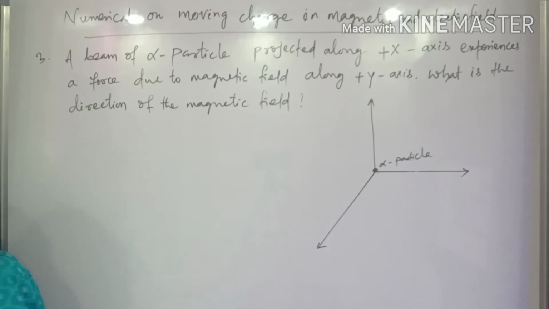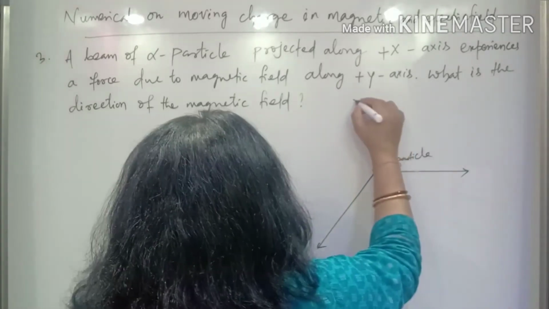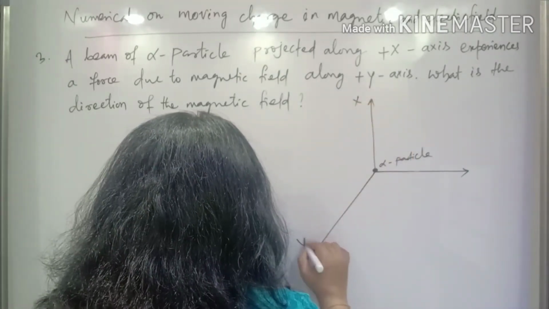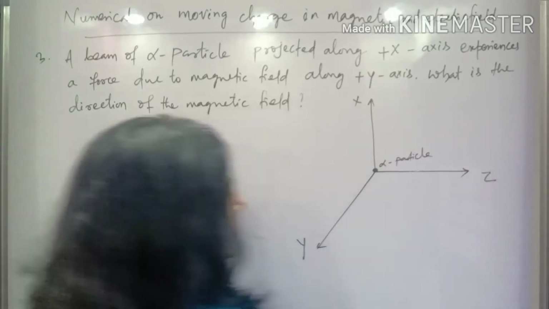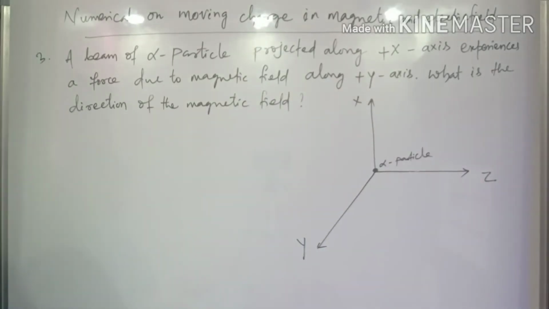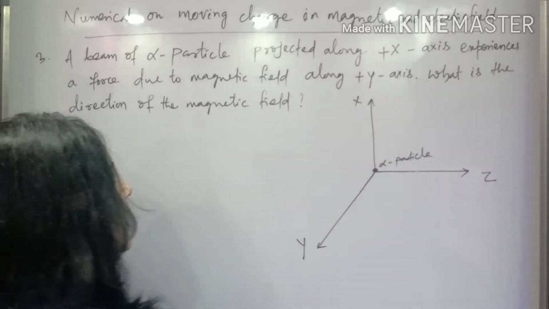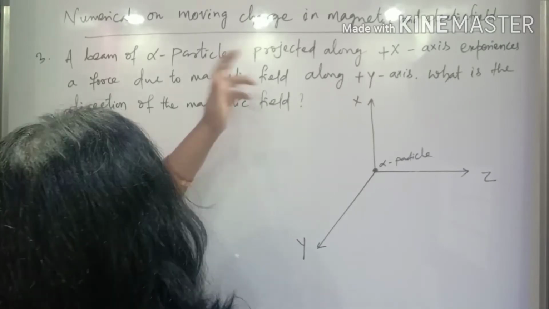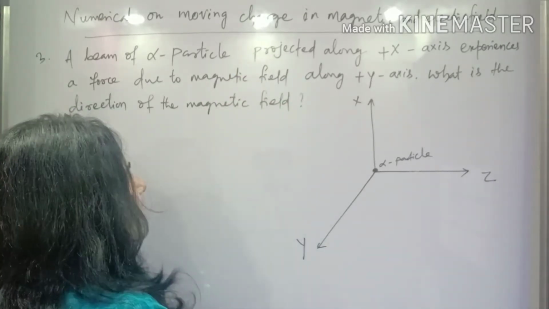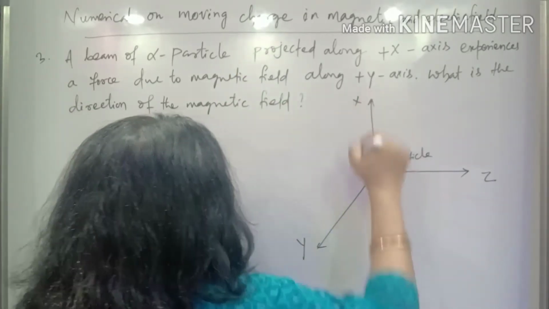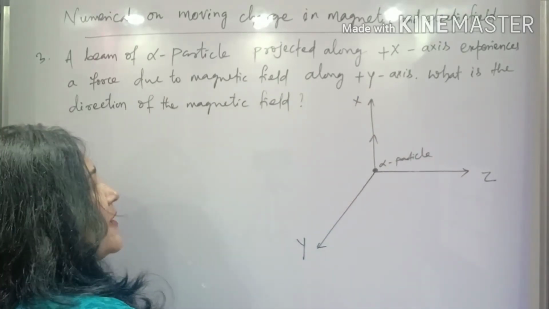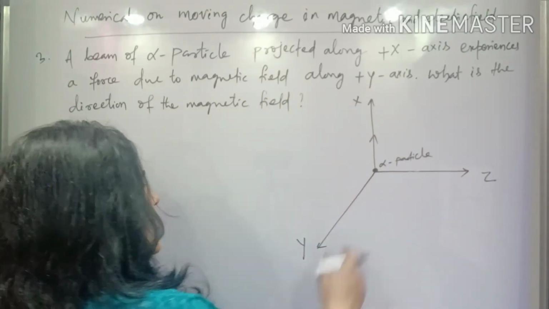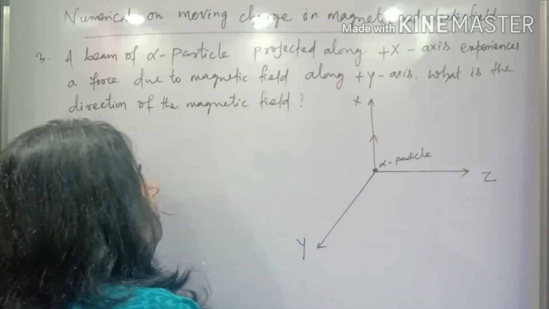Let's suppose this is the x-axis, this is the y-axis, and this is the z-axis. The beam of alpha particles is projected along the positive x-axis, so that is the direction of its motion.